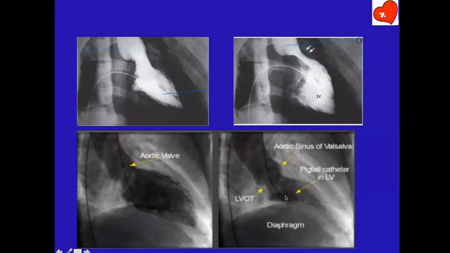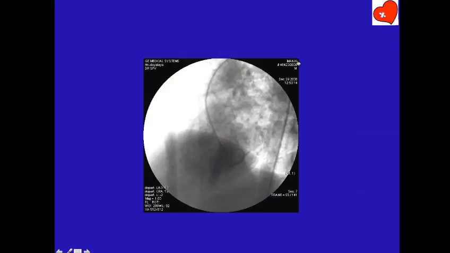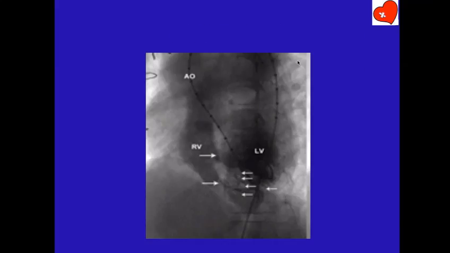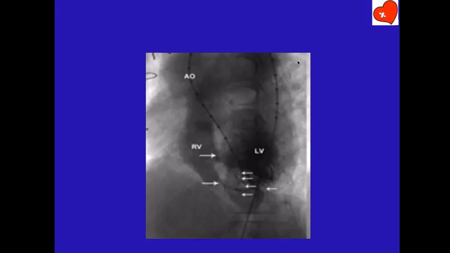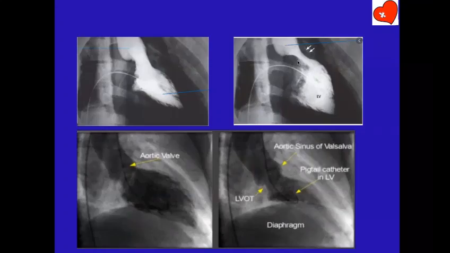Whereas in the normal diastole, the mitral valve does not give that appearance. So this is a typical finding of AV canal defect, whether primum ASD or complete AV canal defect. Therefore, if you do a RAO view for this patient, you remember I showed you one inlet VSD here, you will get something like this. This is called the goose neck deformity. They're typical of AV canal defect.